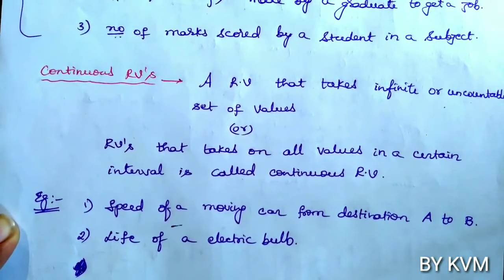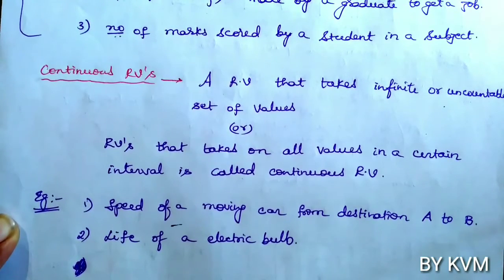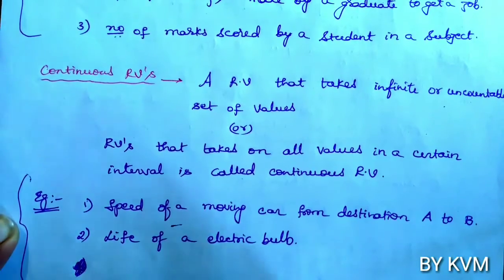If you take the life of an electric bulb, the electric bulb may last for 1 day, 2 days, 3 days, 4 days, 1 year, 2 years, or 1 month, 1 month 2 days, or 2 months. It may last for 3 months. So it takes an infinite set of values. These two are examples of continuous random variables because they take continuous values.